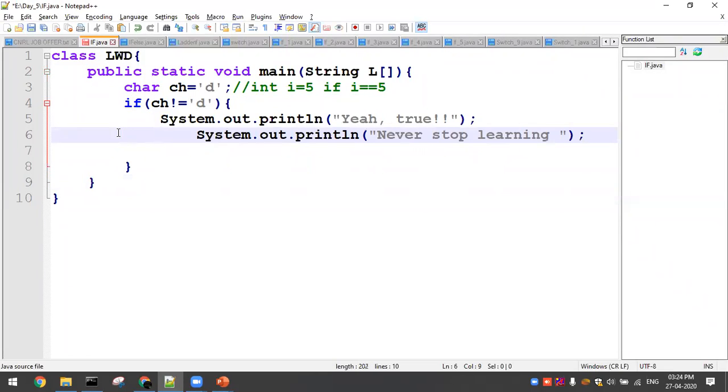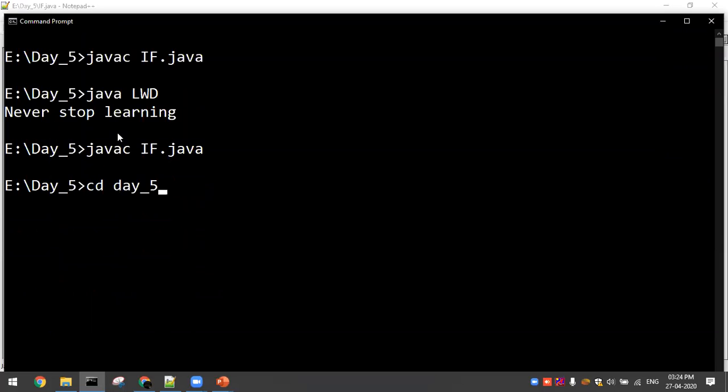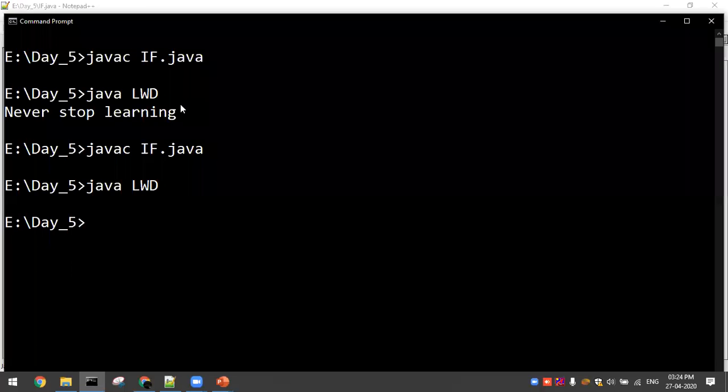Now if I execute the same program with the scope, here you didn't print an output. Why? Because the condition is not satisfied. If the condition is satisfied, only then this part will be executed. So here I'm changing the condition to satisfied, then you will get both printed, right?